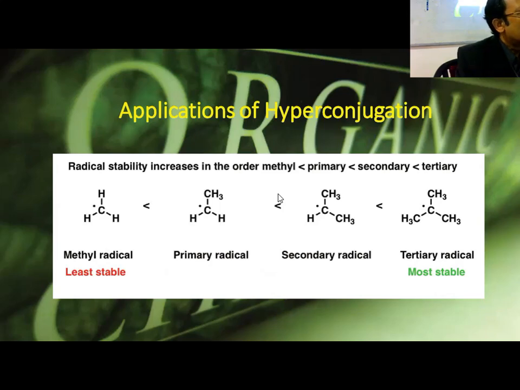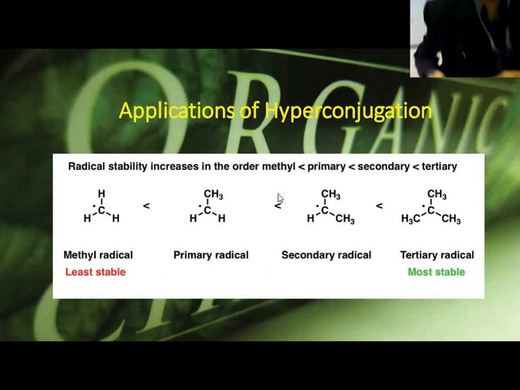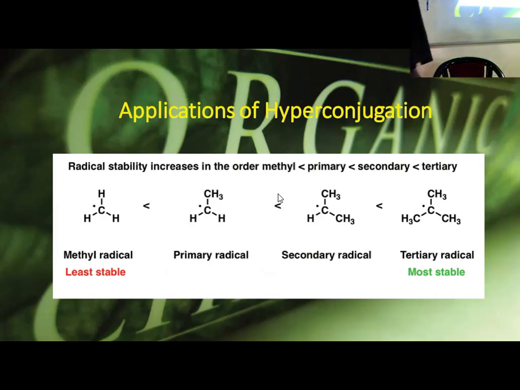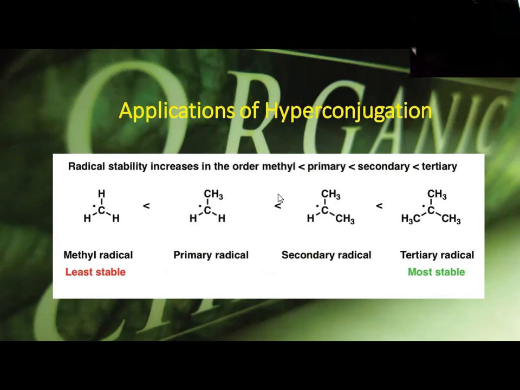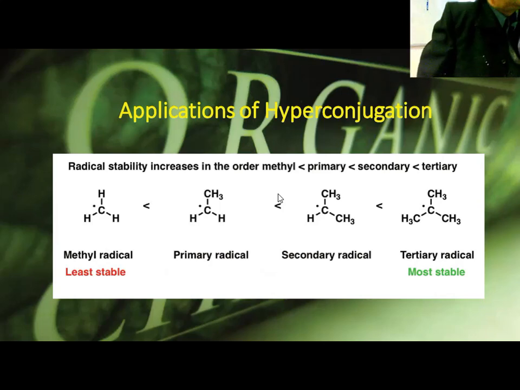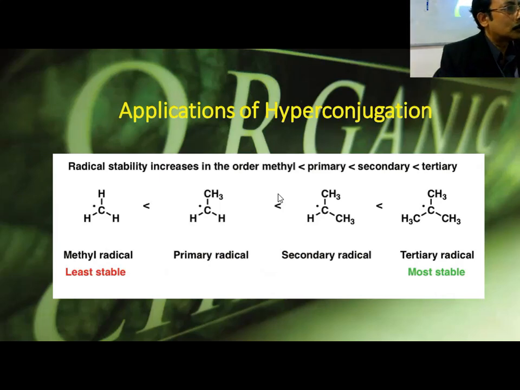So do they form O minus? No, it is not possible to form O minus. I'm talking about radicals. You have ROOR. Here there is a lone pair, and here there is a lone pair. This lone pair-bond pair interaction is making the bond very, very weak. Then whenever there is sunlight exposure, it breaks into two RO dots.